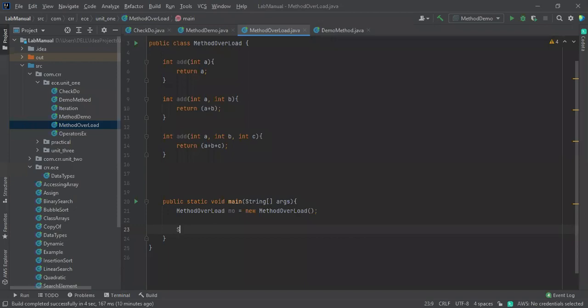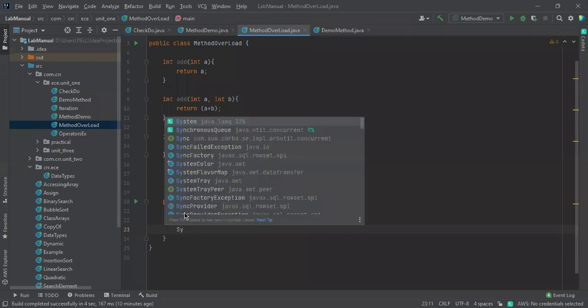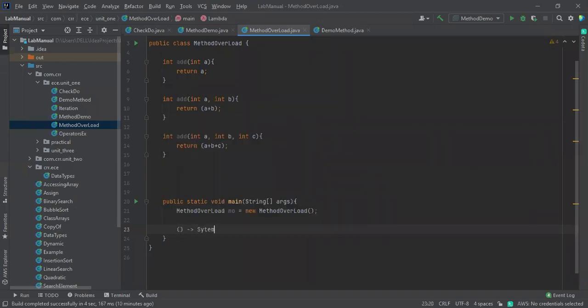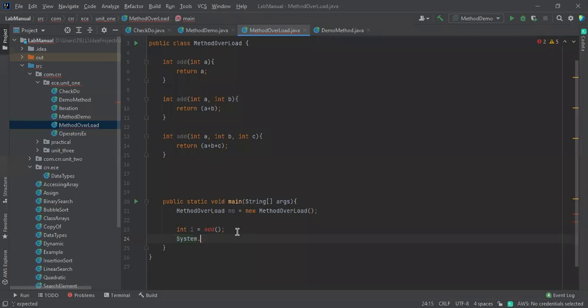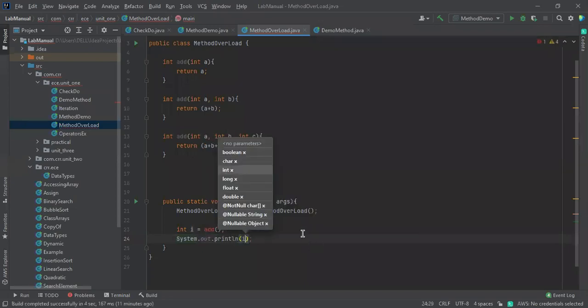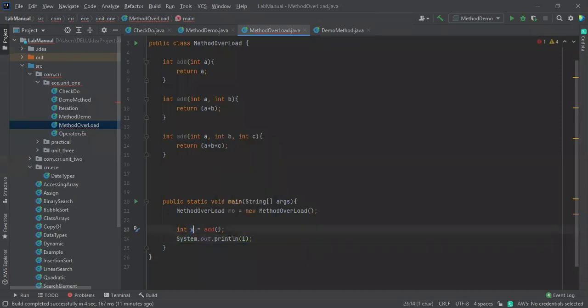Right now I'm going to take system dot, sorry, lambda's coming. I'm going to take an int i is equal to add. Here I'm going to take system dot out dot, and I will take it as a value.